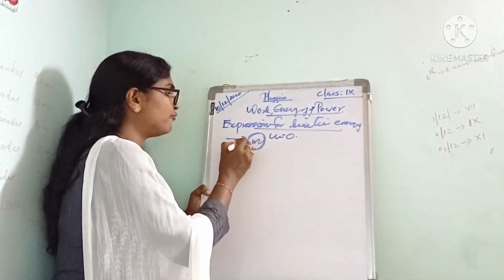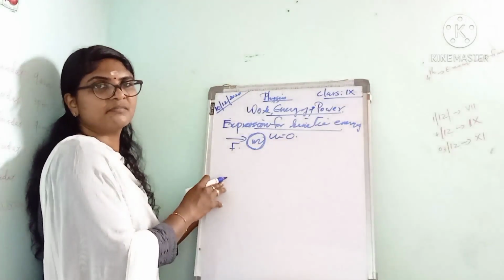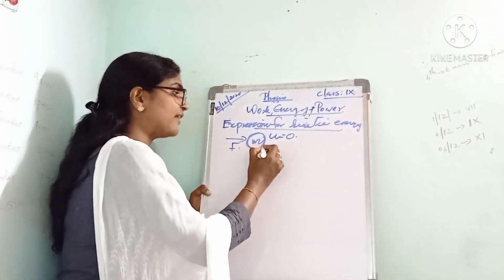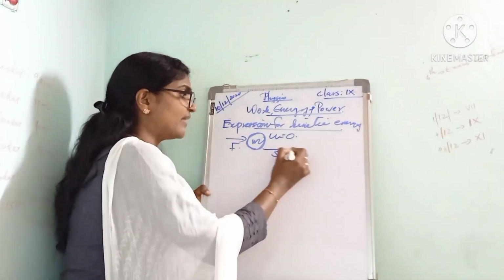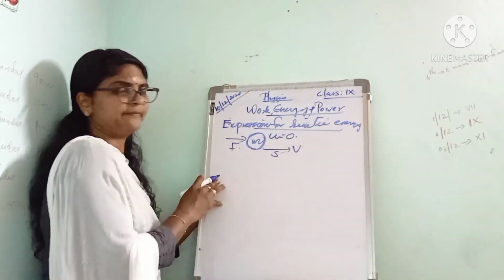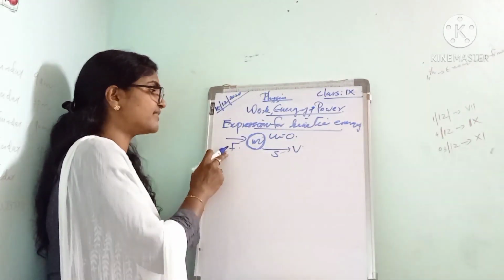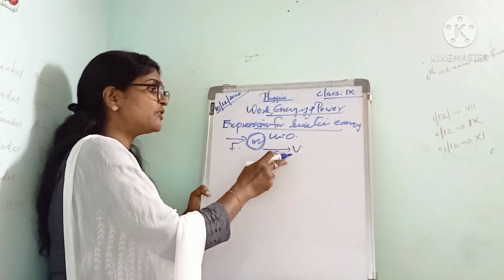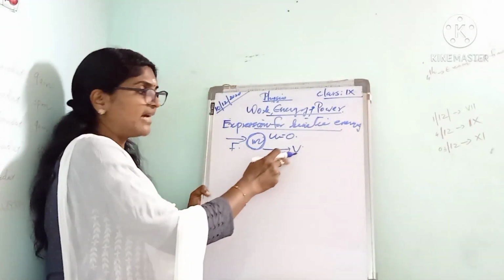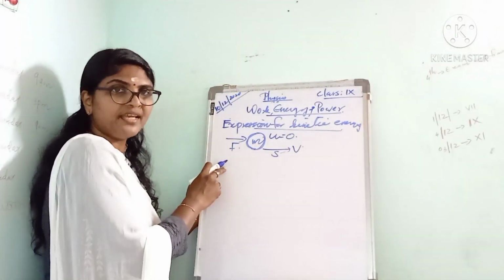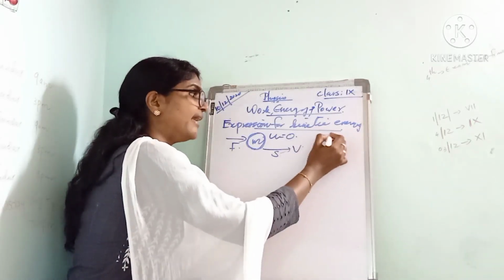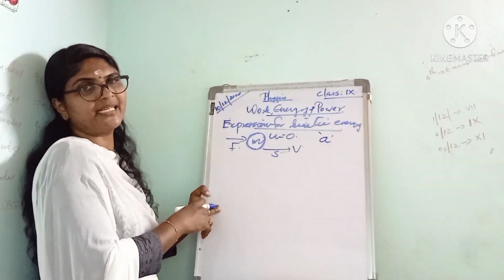Then we apply a force F. After traveling a distance s, its velocity changes to v. When we apply force F to that object, it moves a distance s and its velocity changes to v, so that an acceleration a is produced on that object.